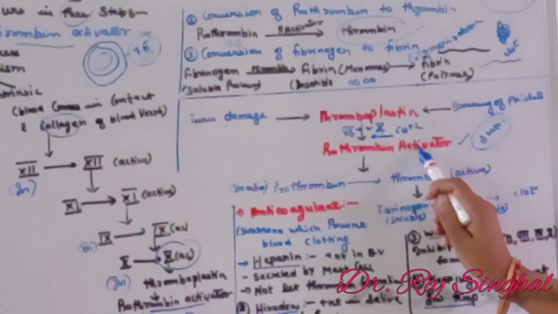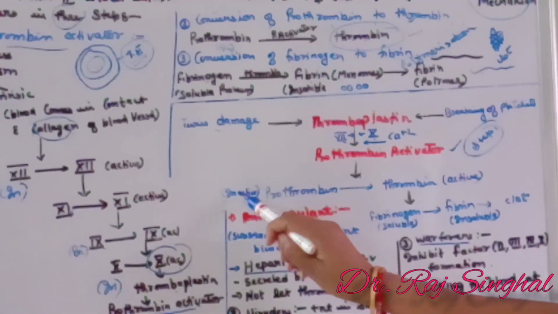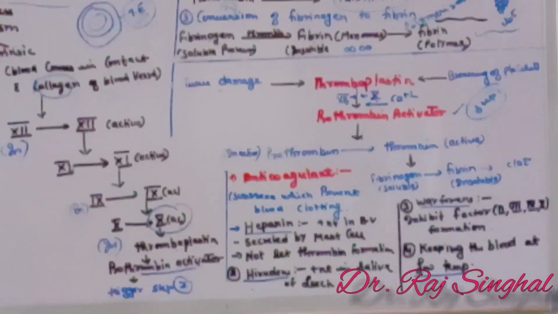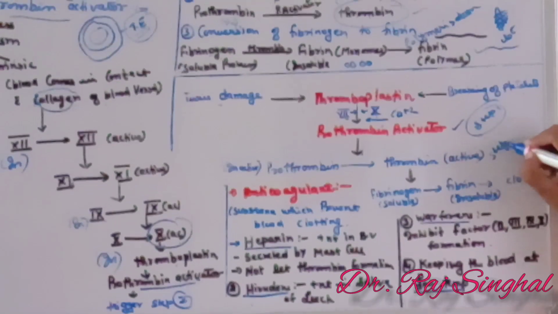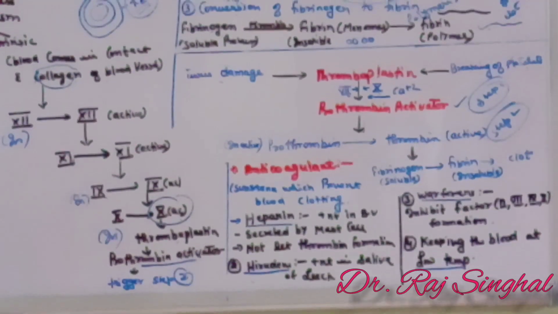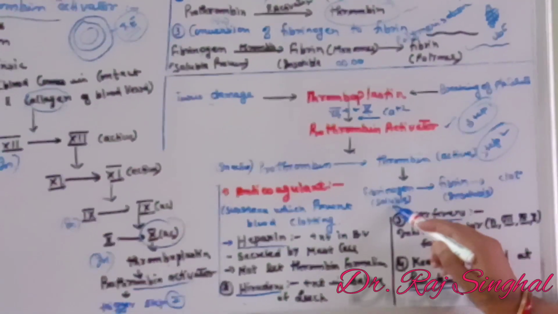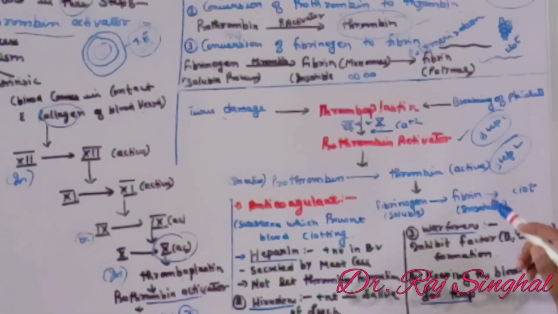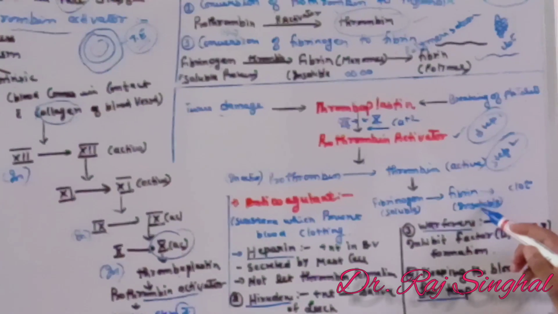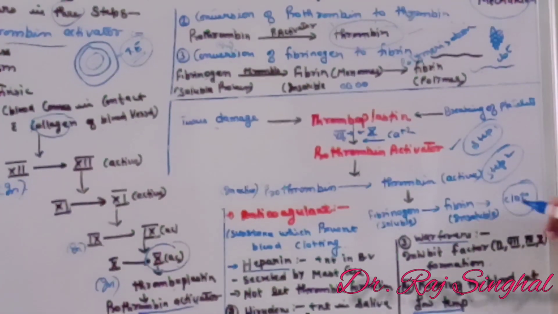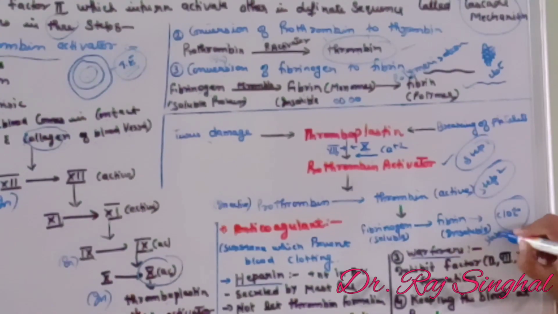This prothrombin activator converts inactive prothrombin to active thrombin. This is our step number 2. This thrombin converts fibrinogen, which is a soluble protein, to fibrin, which is insoluble, which results in the formation of clot. This is our step number 3.